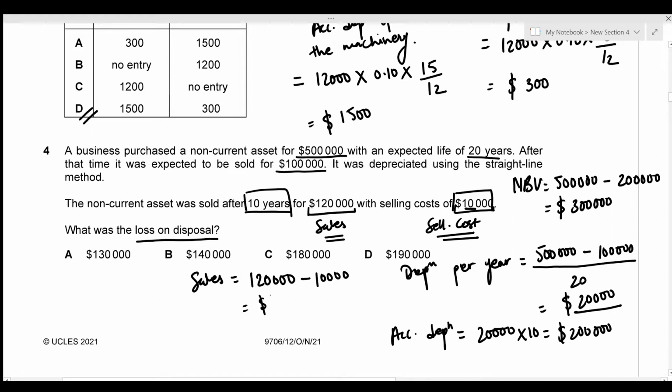So this gives the sales value of 110,000. Now, as I said before, the loss on disposal is just going to be the difference between this sales value and this net book value, which is 300,000 minus 110,000. That is just 190,000, which is given in option D.